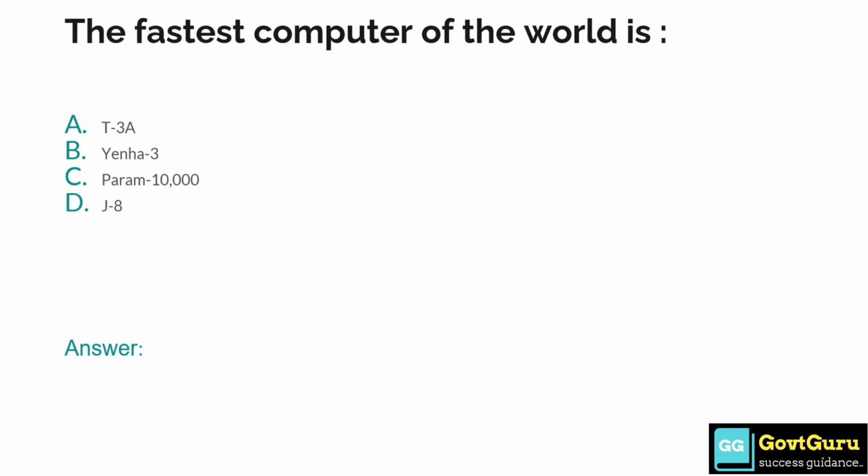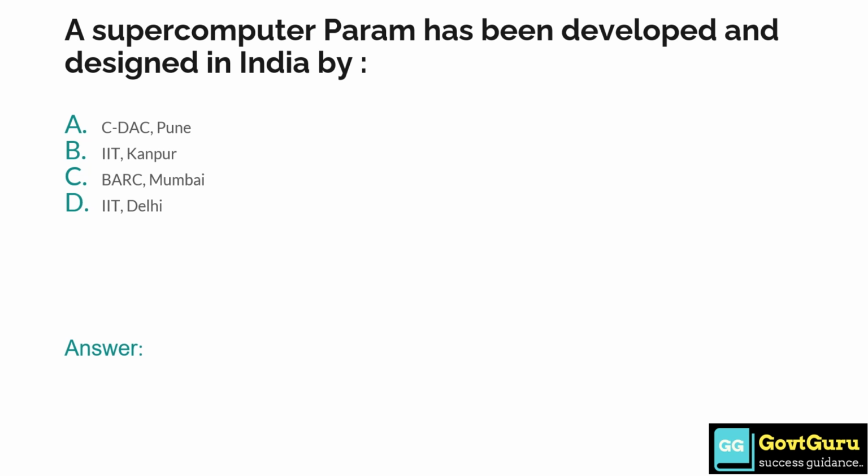The fastest computer of the world is option A, T3A, option B, Yenha 3, option C, Param 10,000, and option D, J8. So the answer is option A, T3A. A supercomputer Param has been developed and designed in India by option A, CDAC Pune, option B, IIT Kanpur, option C, BARC Mumbai, and option D, IIT Delhi. So the correct answer is option A, CDAC Pune.